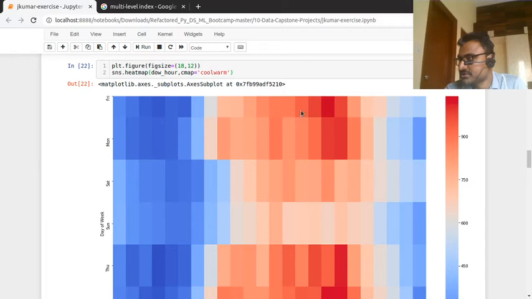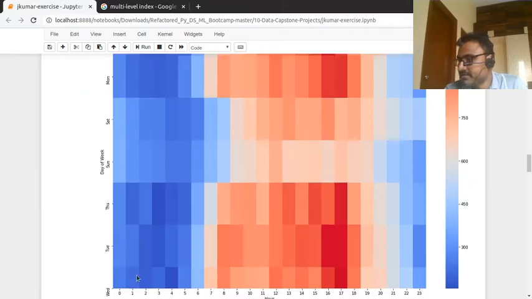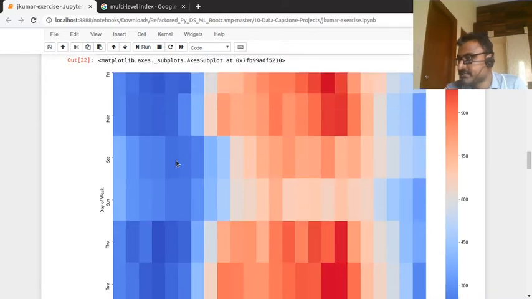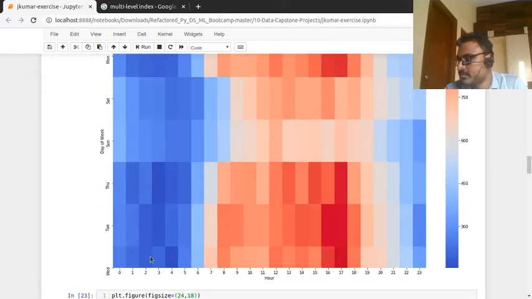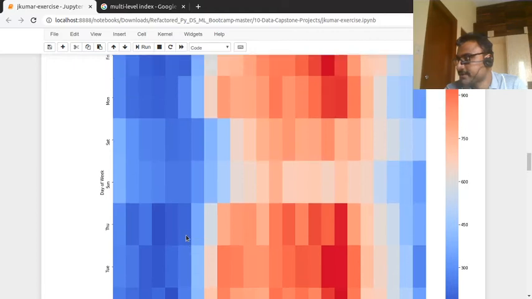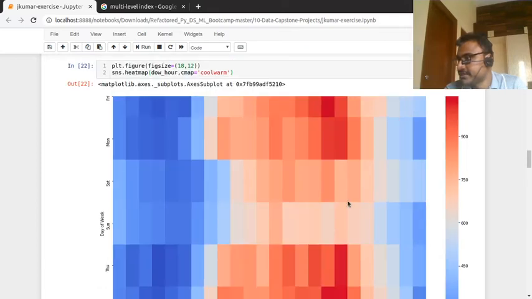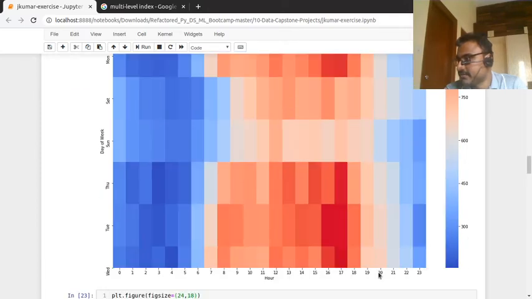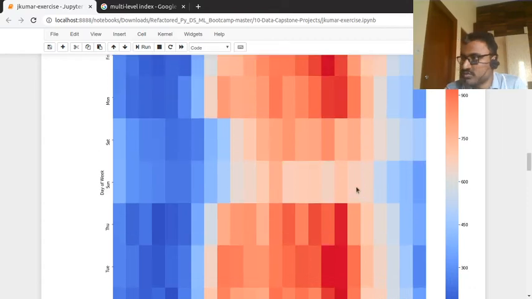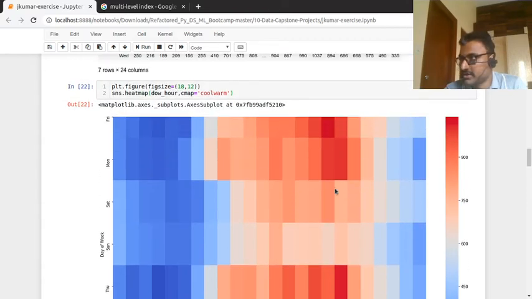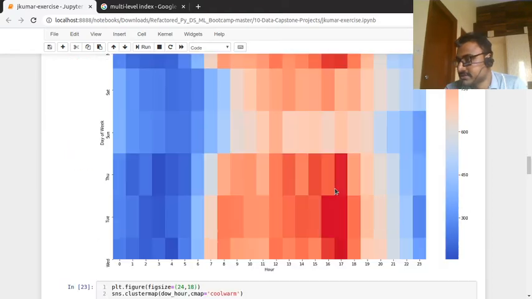Very few events happened in the morning time. High events happened from the 7th to the 18th hour, and from the 19th to the 23rd it is low again. This is what I have understood after the data visualization.